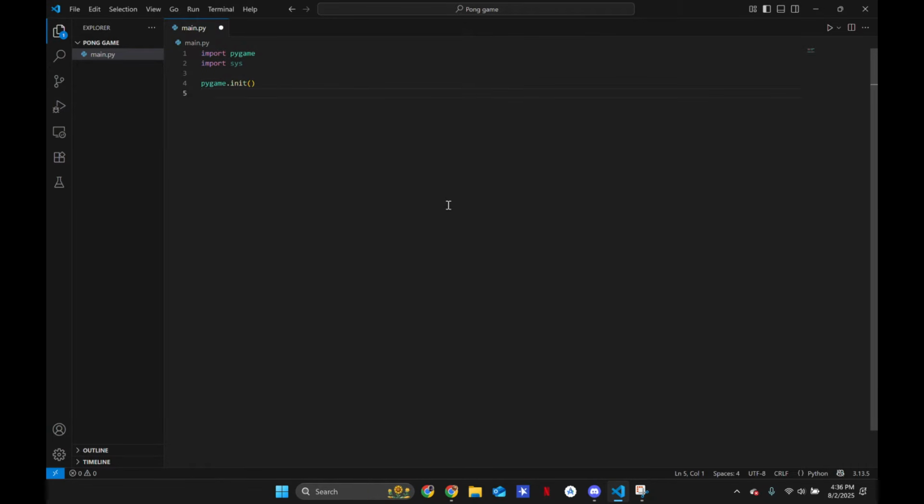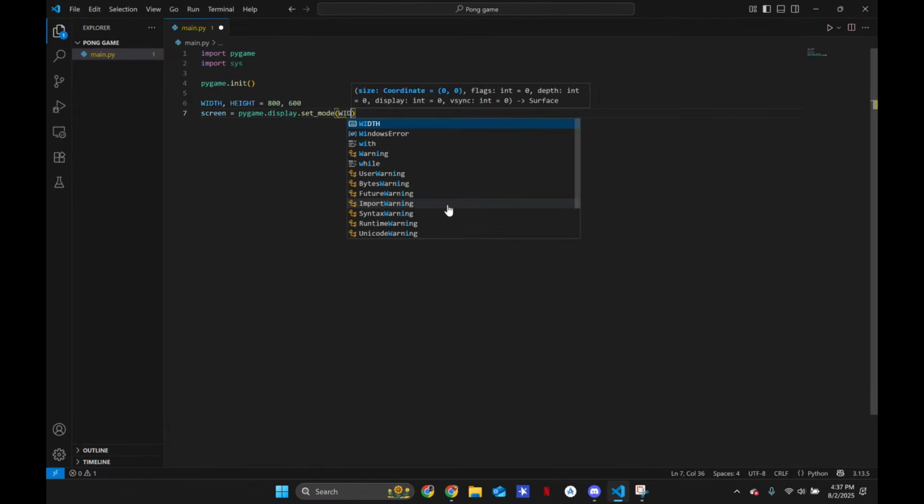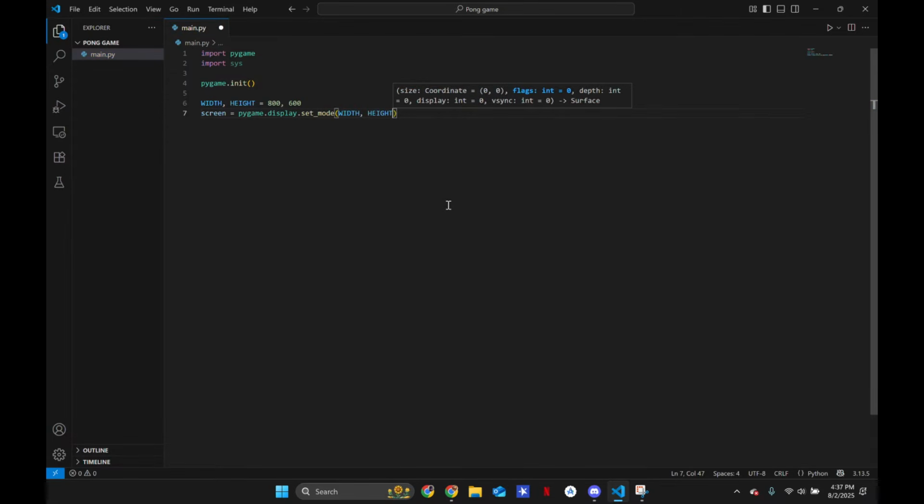Then let's set up our window display settings. Let's say width and height equals 800 and 600. And then our screen equals pygame.display.set_mode, and let's just say width and our height. Wait, I forgot, we need two sets of parentheses since this is a tuple.